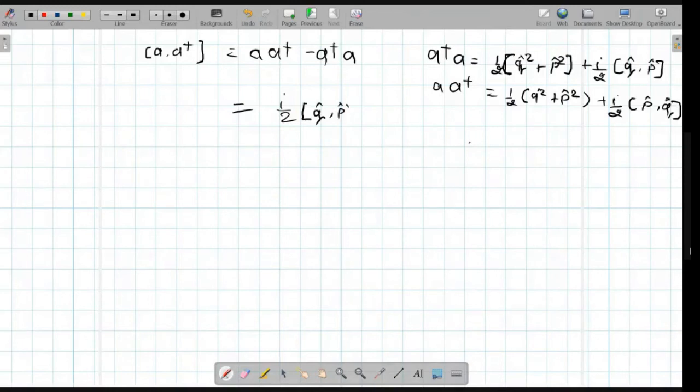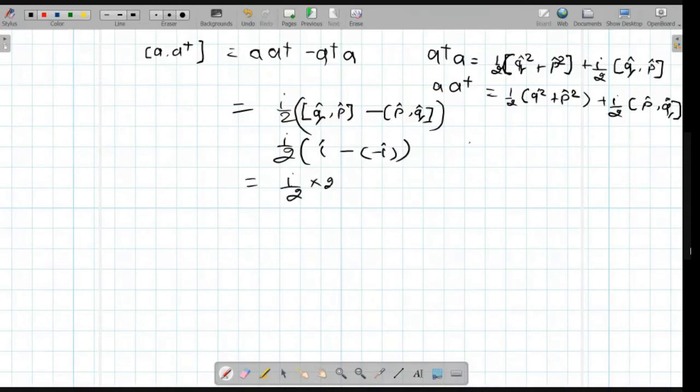Q comma P minus P comma Q. This will be I, so this will be minus I. Minus 1 minus minus. Yeah.